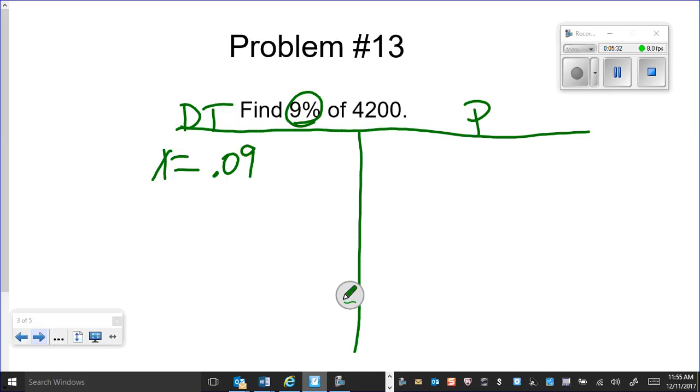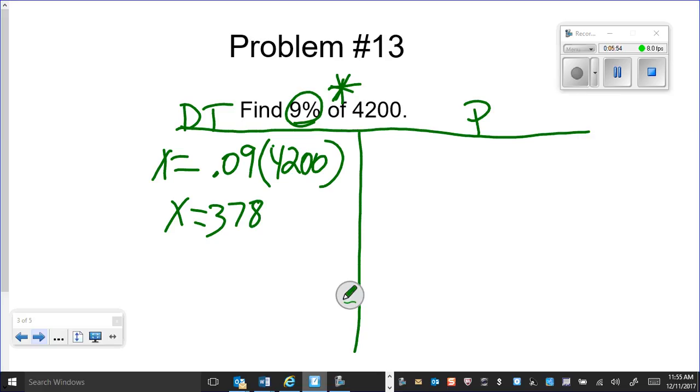Of for us means multiplication, so we're going to use parentheses and 4,200. That's pretty simple. So now we'll just do the math. 0.09 times 4,200, and that gives us 378.